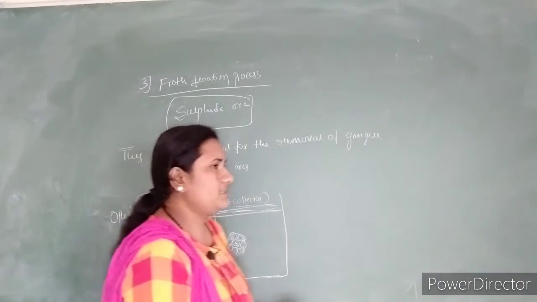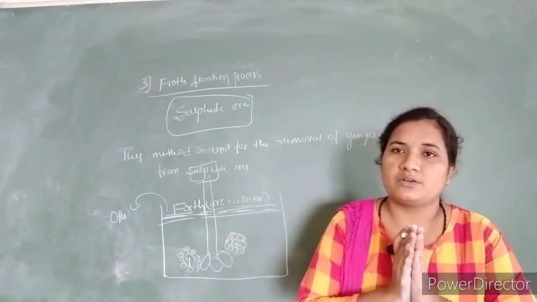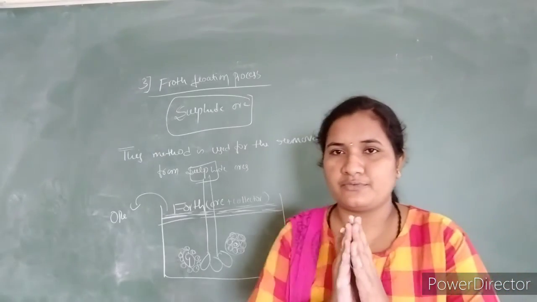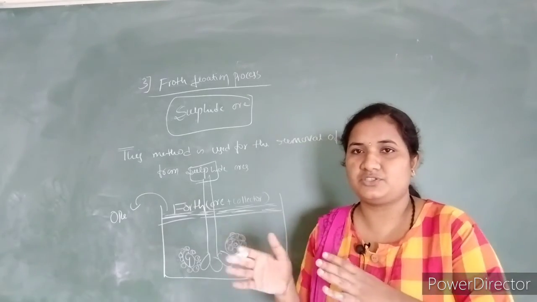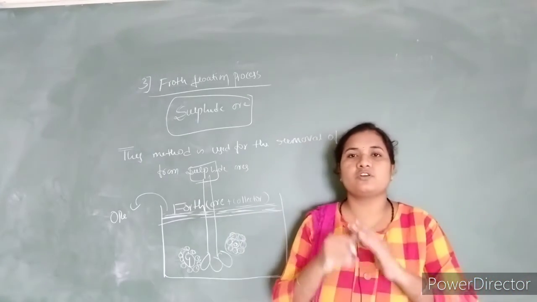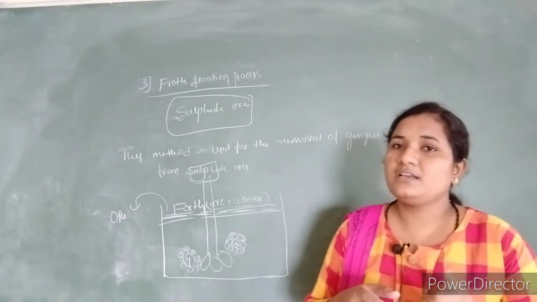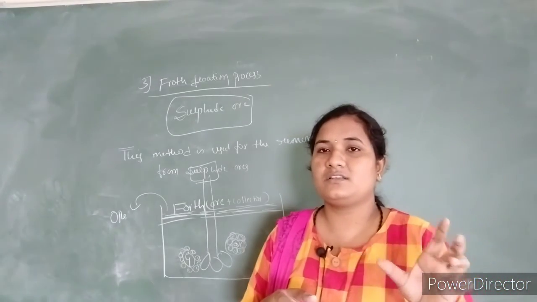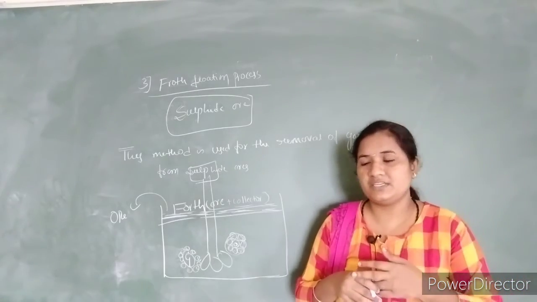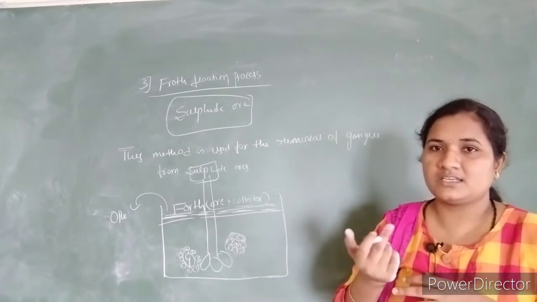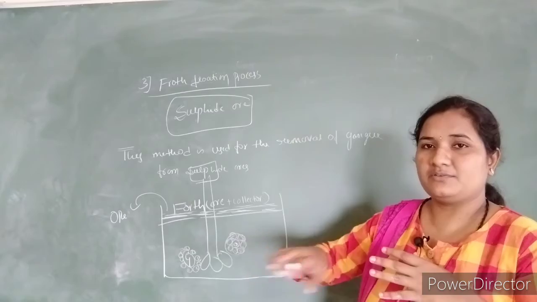So I will once again explain this method. It is suitable only for sulfide ore. When we do this froth flotation process, firstly the crushed ore should be put in water, then we make a suspension. Only the gangue particles are attracted toward the water, but ore particles are not. Then we have to add collectors, which are nothing but pine oil, fatty acids or xanthates. They maintain the unwettability of the ore, and those collectors surround the ore or mineral. Gangue particles are surrounded by the water molecules.